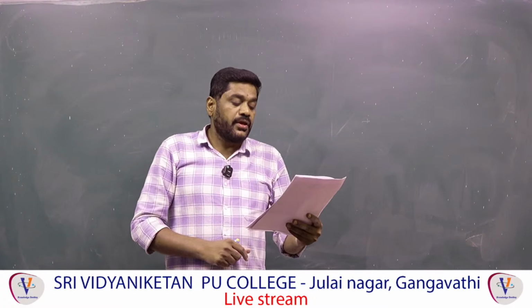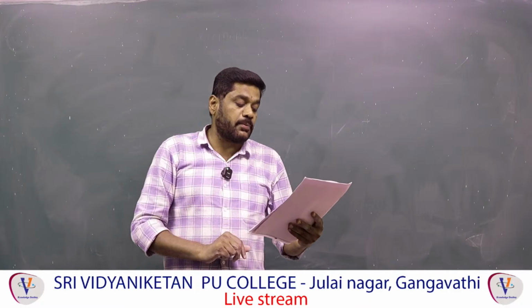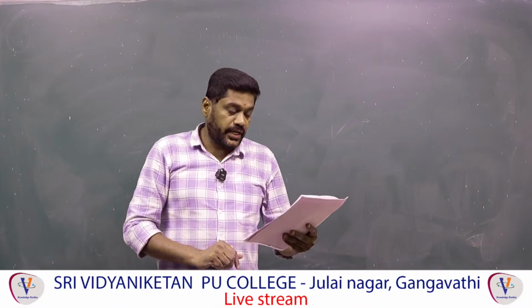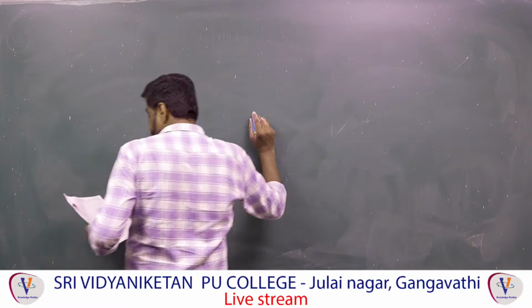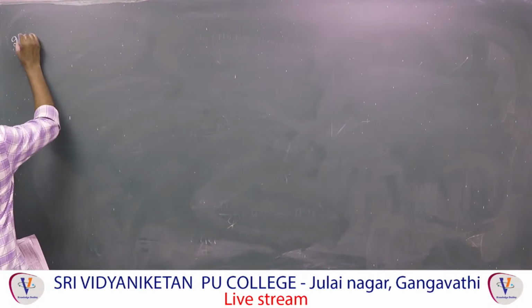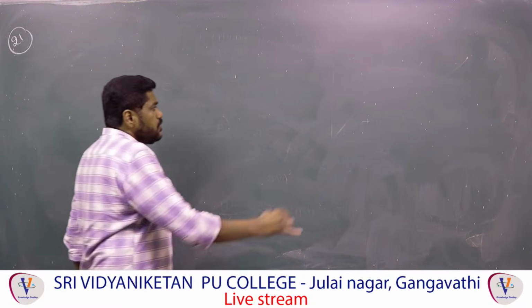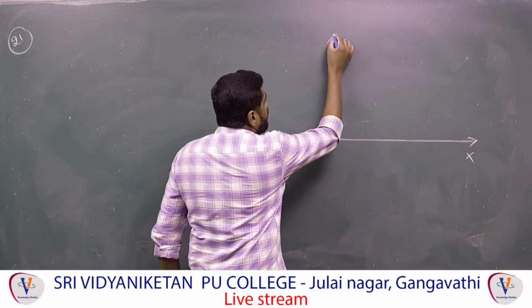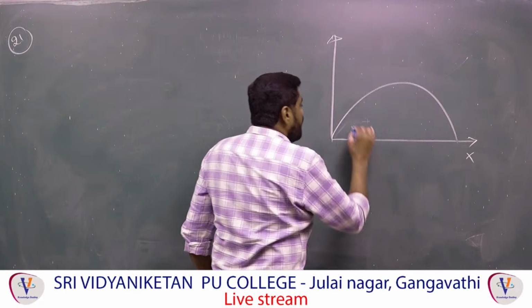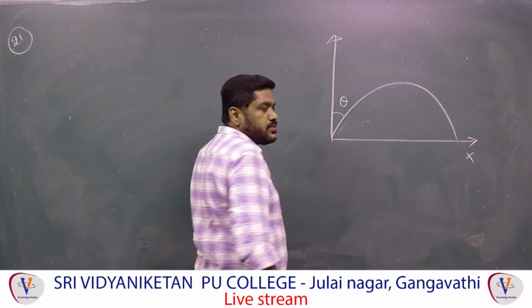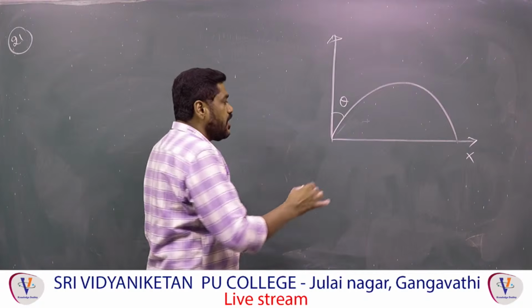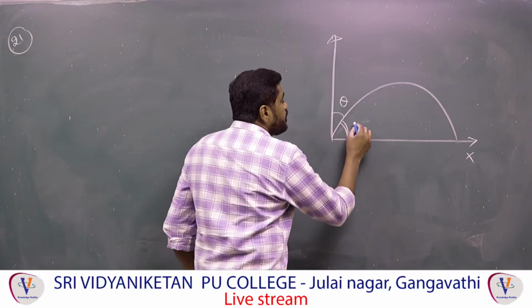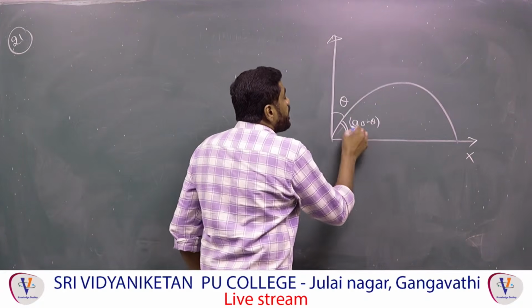Next, 21. A body is projected with a speed 4 meters per second at an angle theta with the vertical. Therefore, this explanation is required. In the 21st question, this is the ground and this is the vertical. If you take, they are projecting like this, and this angle is given as theta. In this question we have to take the angle with the horizontal, so this is 90 minus theta.